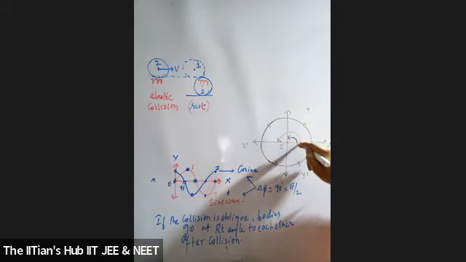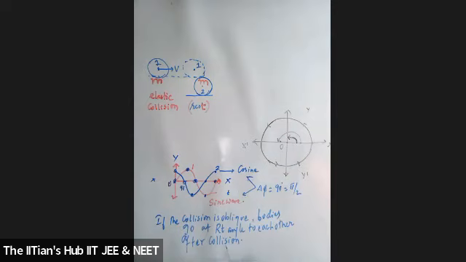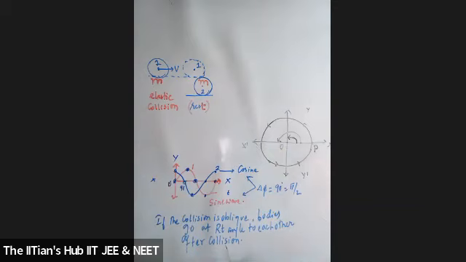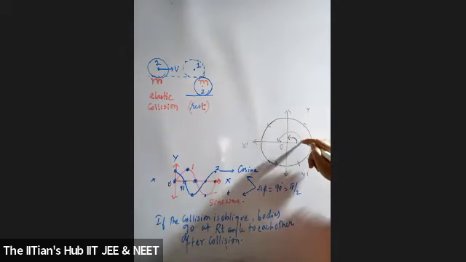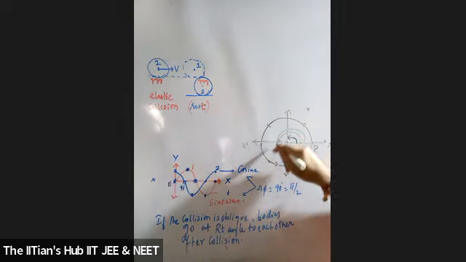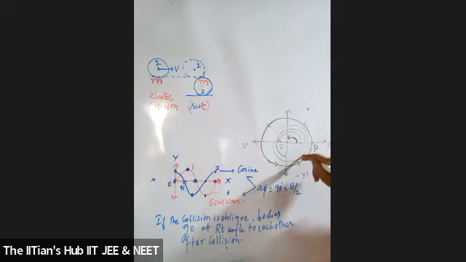If I start my motion from here, how many degrees is it from here to here, students? 180. That means the particle comes from here to here, and it has covered 180 degrees. If the particle reaches along the negative axis, how much is that? 270. And if it comes back to its original position, can I say that is 360 degrees, 2 pi? Is that clear, students?